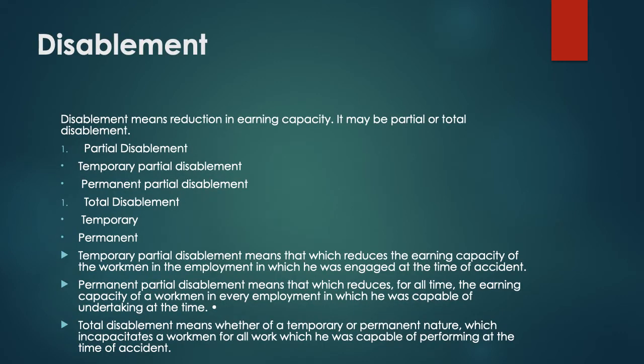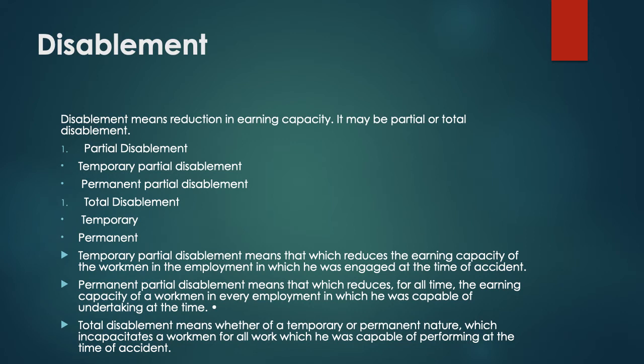Now we will discuss disablement. So disablement means reduction in earning capacity. In this the person is disabled from earning what he could earn before getting disabled. So it is of two kinds: partial disablement and total disablement.